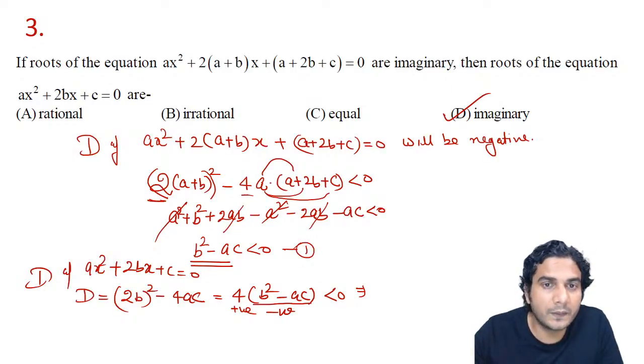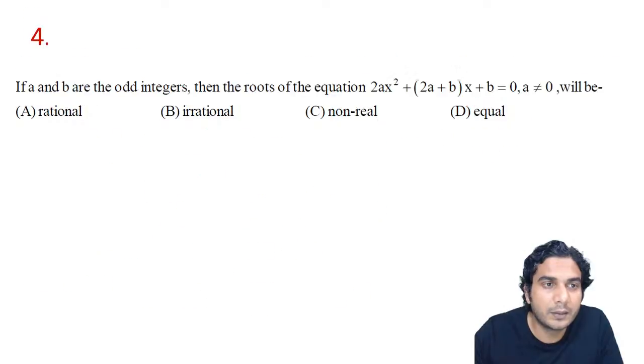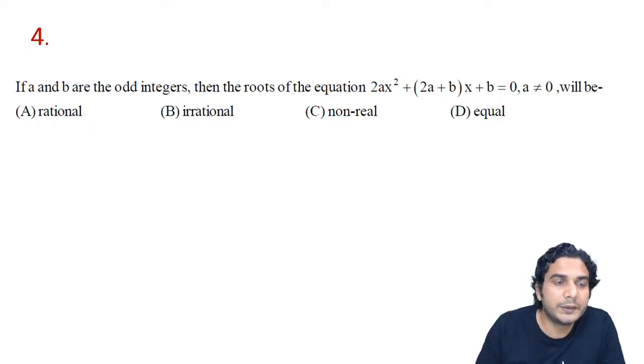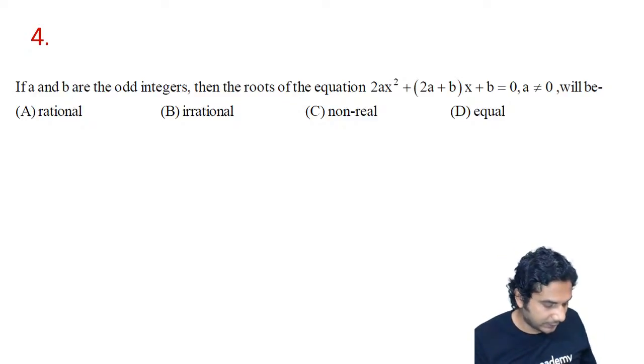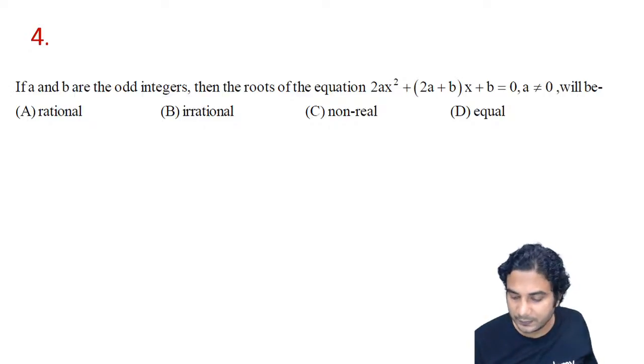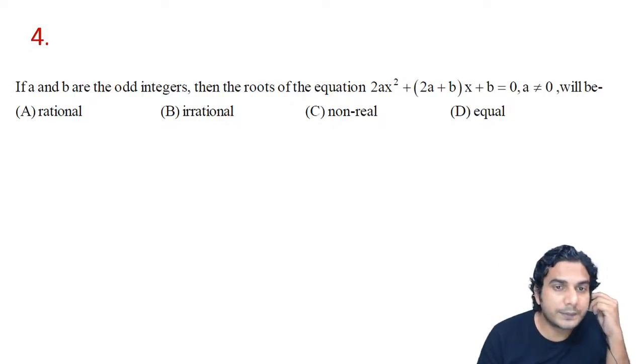Now let's solve question number 4. So this is another problem. If a and b are odd integers, then the roots of this equation will be, all right. So again we need to find the nature of the roots.